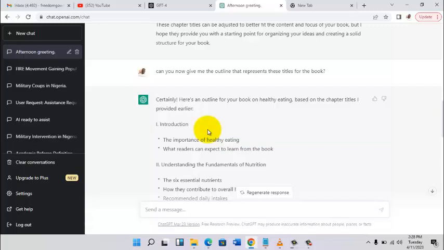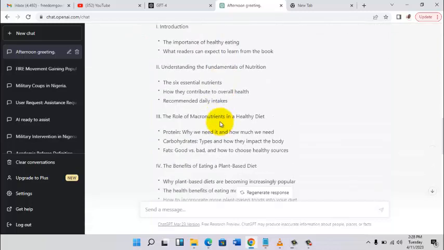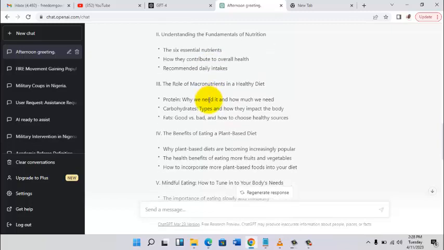The importance of healthy eating. What readers can expect to learn from the book. Number 2, understanding the fundamentals of nutrition, the 6 essential nutrients, how they contribute to overall health, recommended daily intakes. Number 3, the role of macronutrients for a healthy diet.